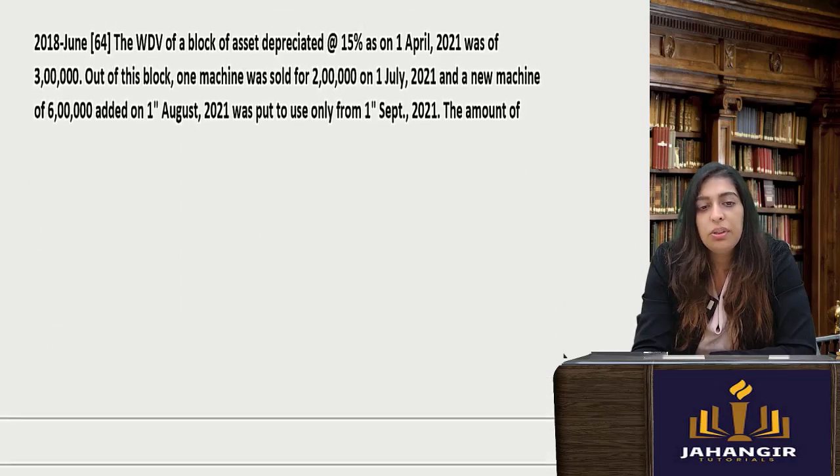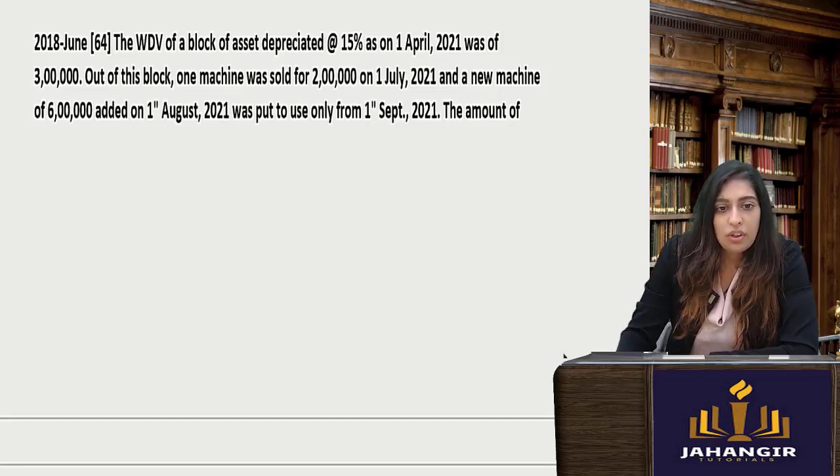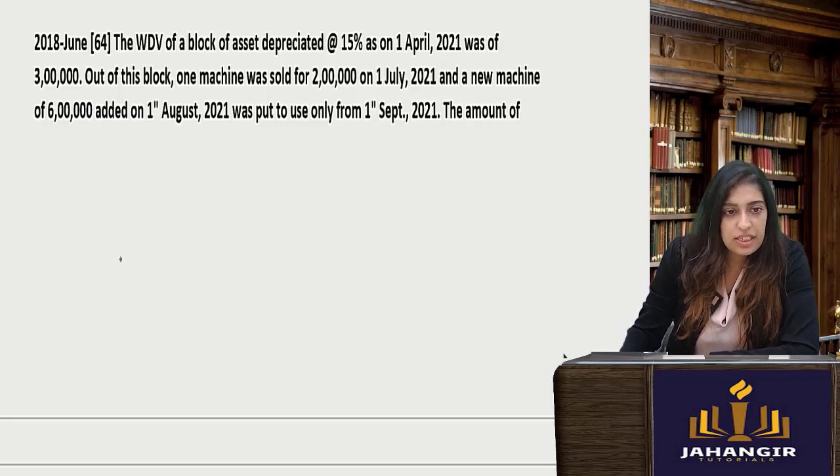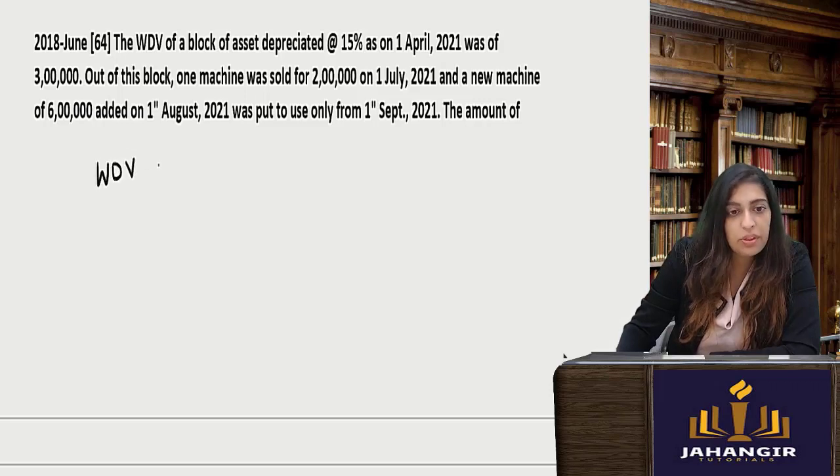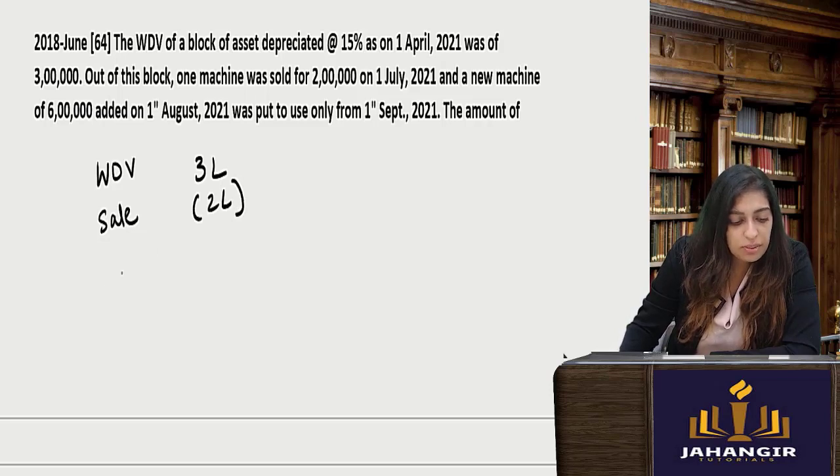Next one. The WDV of a block of asset depreciated at 15% on 1st April was 3 lakhs. Out of this block, one machine was sold. So whenever this happens, please make this. WDV of the block as on 1st April is how much? 3 lakhs. One machine was sold for 2 lakhs. So sale, you'll always take selling price over here. And a new machine was added.